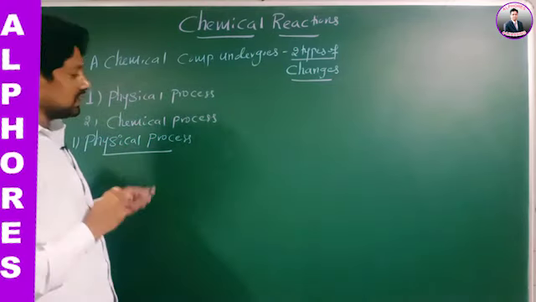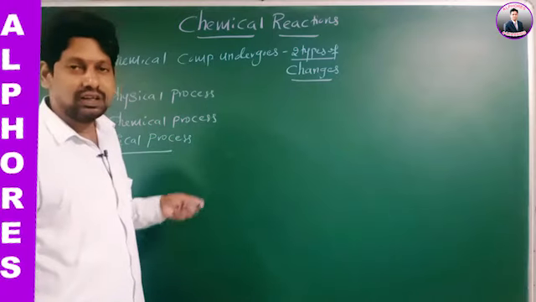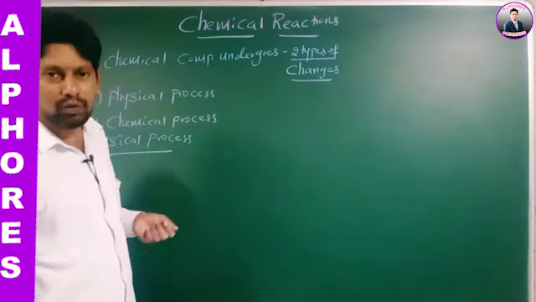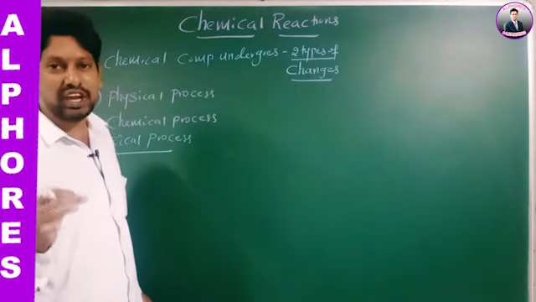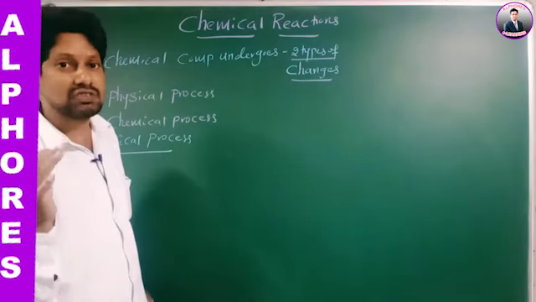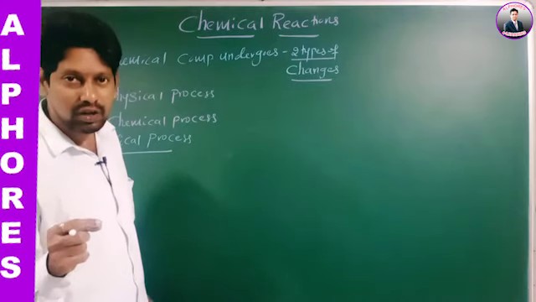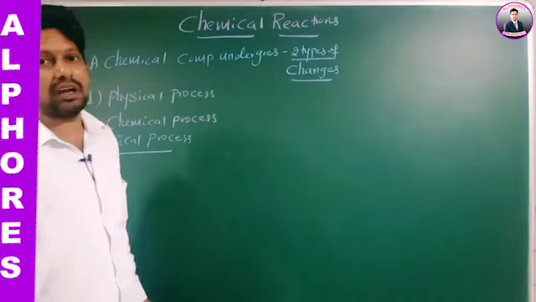What is the meaning of this physical process? In this process, a substance or a chemical compound changes its shape or changes its state. Therefore, it is a change in either the shape or state of a chemical compound.